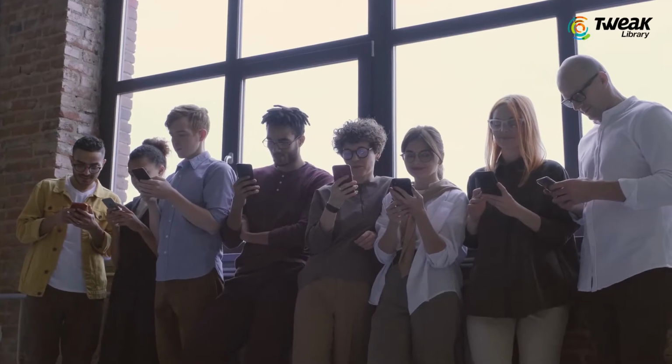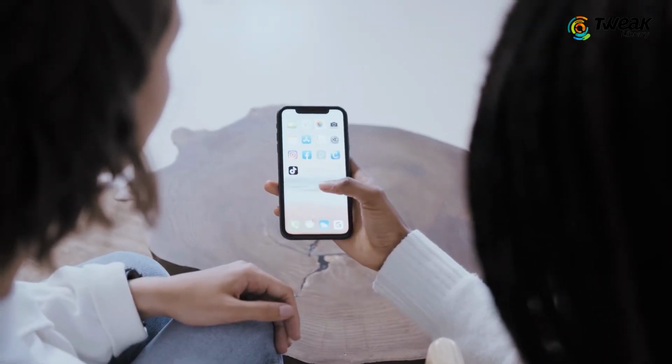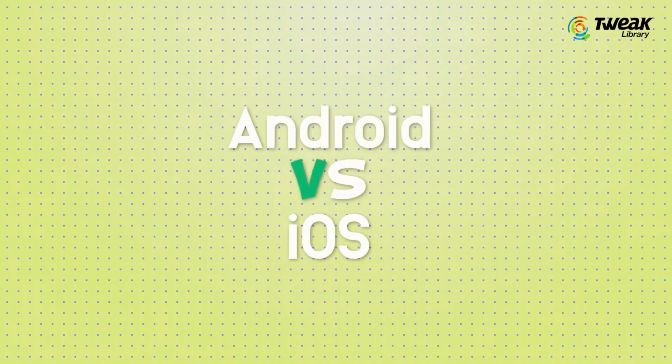Hate us if you start liking Android more than iPhone or vice versa by the end of the video. Here at Tweak Library, we aren't biased towards either of the platforms, but certainly we like to explain the nitty-gritties of both operating systems and what makes Android users hooked to Android and iOS users to iPhone. So without any further ado, in this Tweak Friday video, let us talk about both the latest Android 12 and iOS 15 and which one is better.